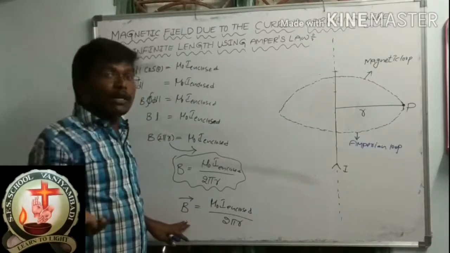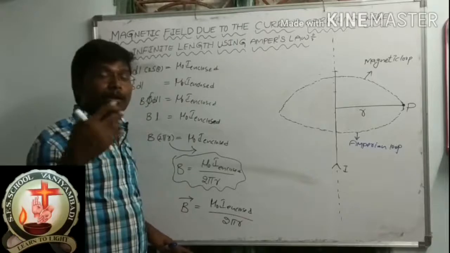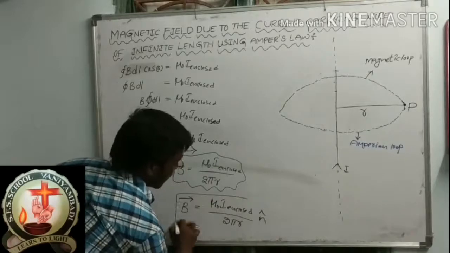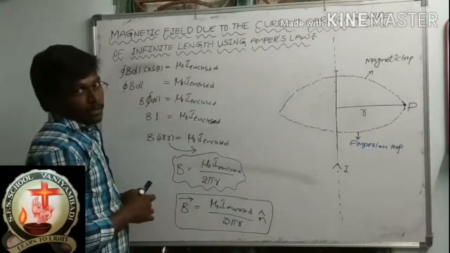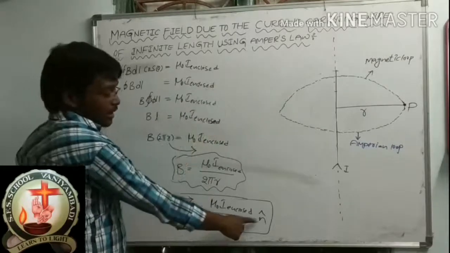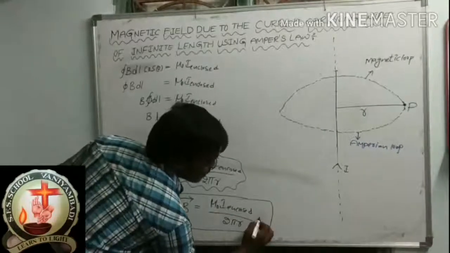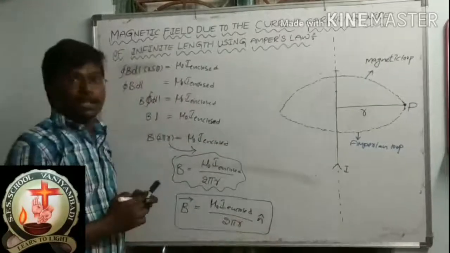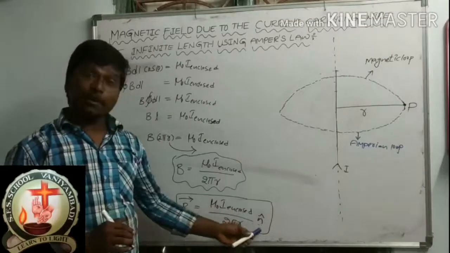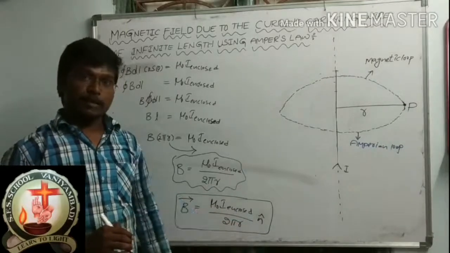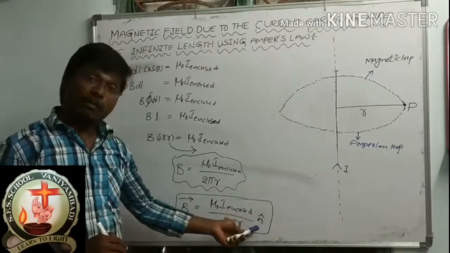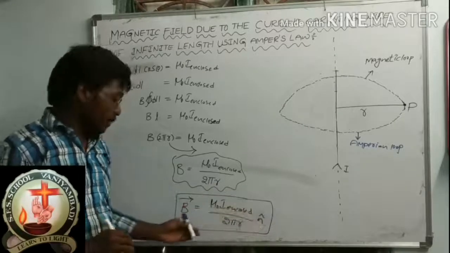We can take one unknown direction, either r cap, k cap, n cap, a cap, like that. So here I am taking n cap because here I don't know the direction of the magnetic field particularly. I take small n cap. B bar is equal to mu naught I enclosed by 2 pi r into n cap. This n cap will indicate the direction of the magnetic field.